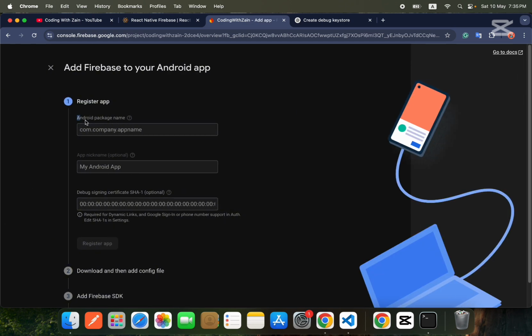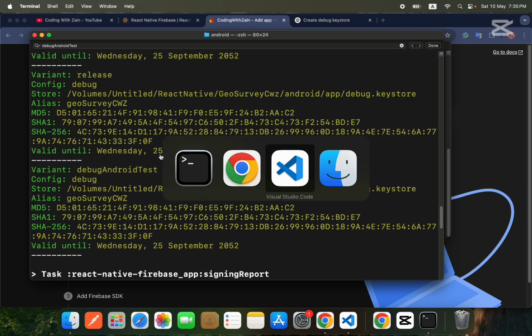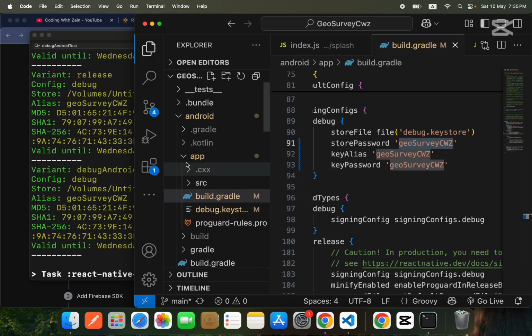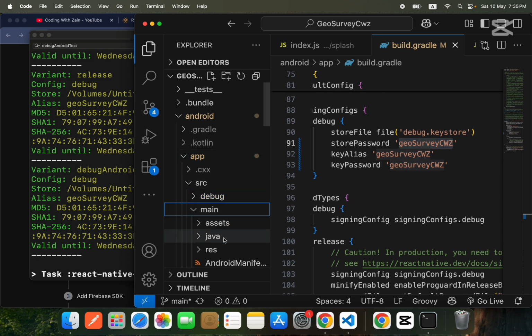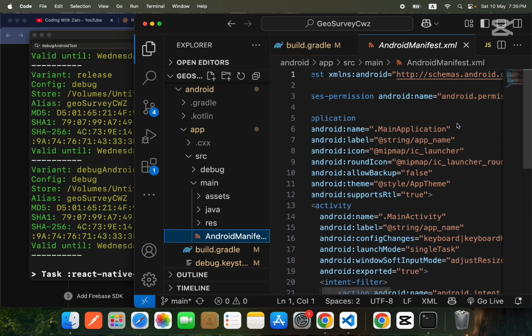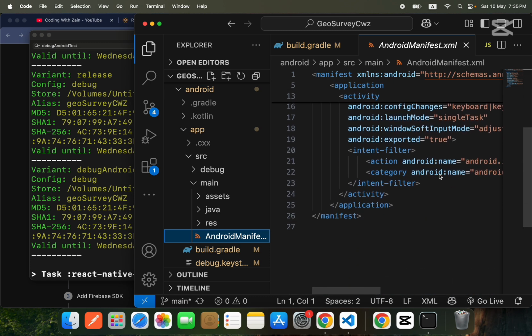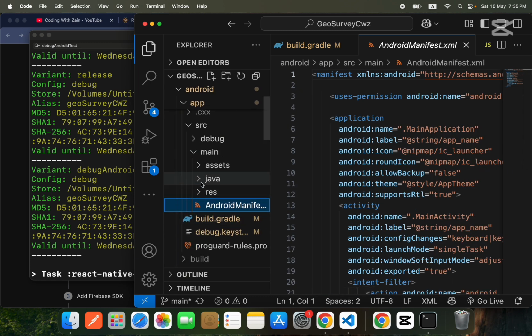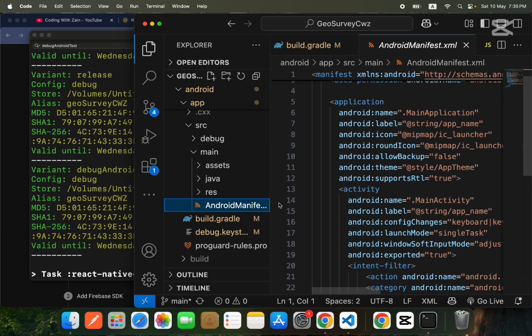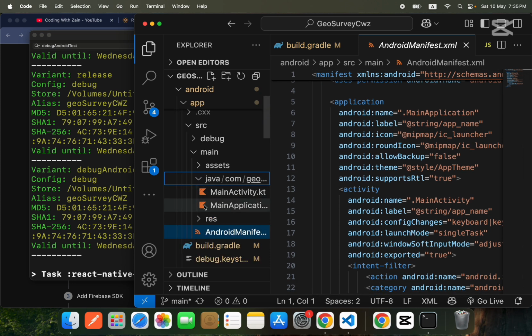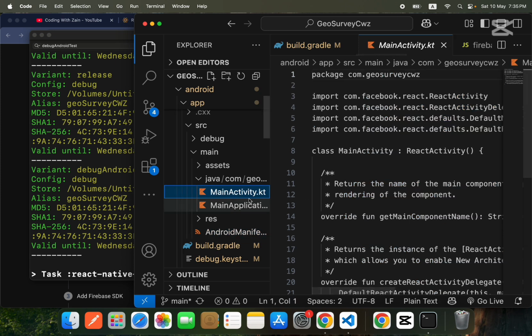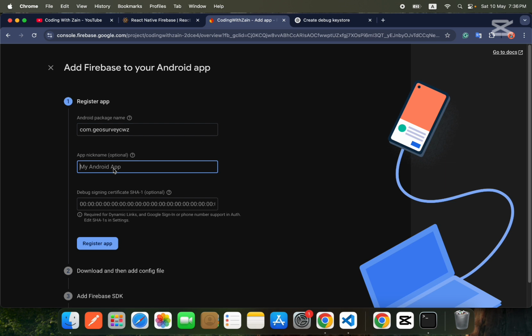Then guys, we need to provide the Android package name. The package name, you will find it inside your app, src, main, manifest, or go to java and MainActivity.kt, and this is your package name. So copy this and paste it over here. Now you have to provide a nickname. So I will say Coding with Zen.